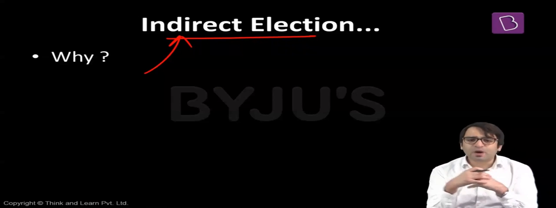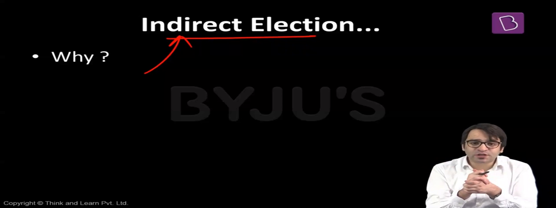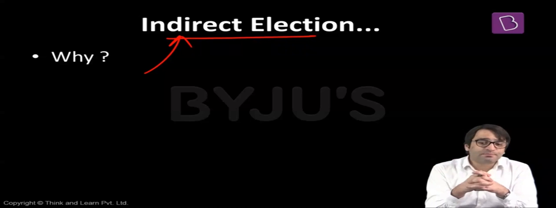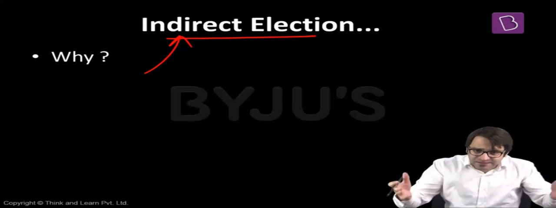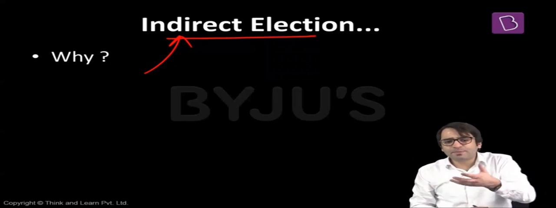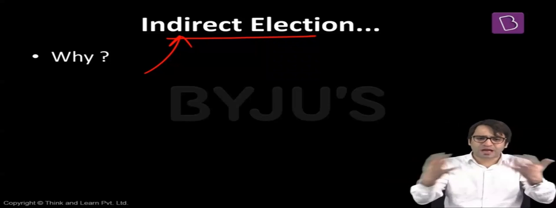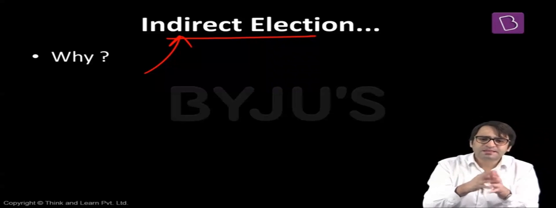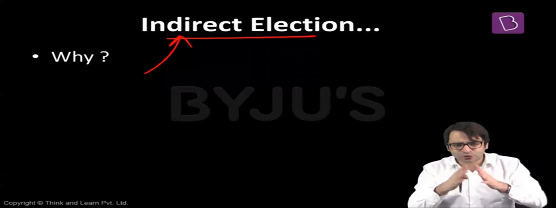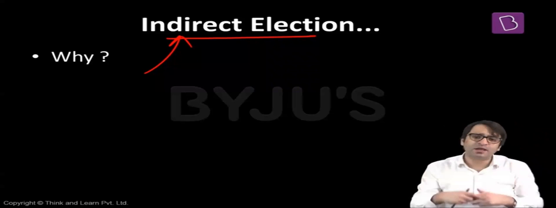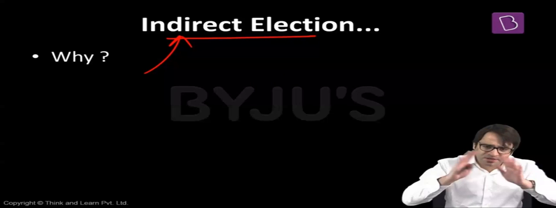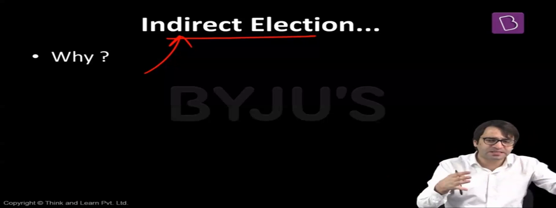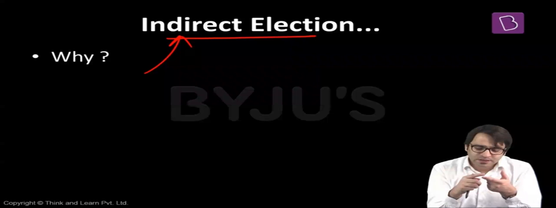Now these MPs and MLAs will cast vote on our behalf to elect the next President of India. That means the President of India is not elected directly by the people, but is elected indirectly by the people through their representatives in parliament and in state legislative assemblies. But why? Why can't there be direct election to the office of the President of India? This idea was discussed in the Constituent Assembly when the manner in which the election of the President will take place was being discussed and debated. Some people recommended that President should be elected directly by the people. People should come out, vote in large numbers, and elect the President of India. Some said no, President of India should be elected, but in an indirect manner, in an indirect election. That means the President should be elected by the people, but not directly, indirectly, through the representatives in Parliament and state legislatures. But why? Multiple reasons.